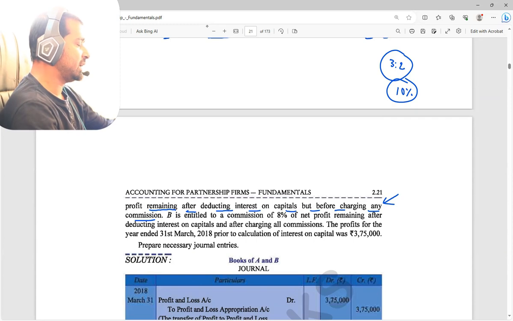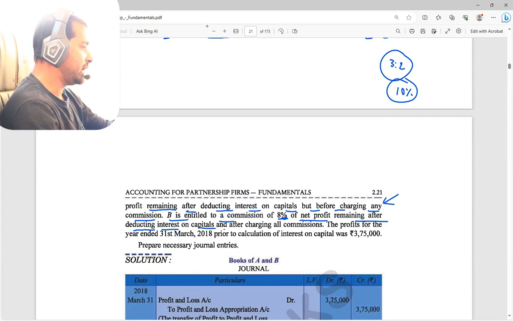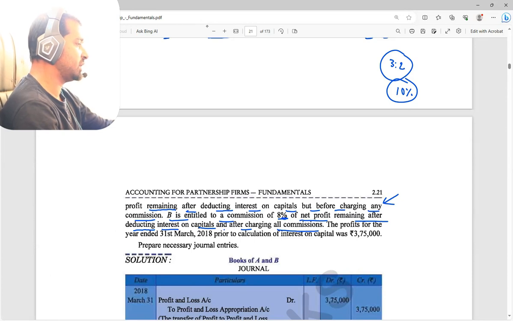Okay, so at that time how should we calculate after charging any commission, that also we are going to see. B is entitled to a commission of 8% of net profit remaining after deducting interest on capital and after charging all commission. See that both the commissions have been mentioned here, before commission as well as after commission.